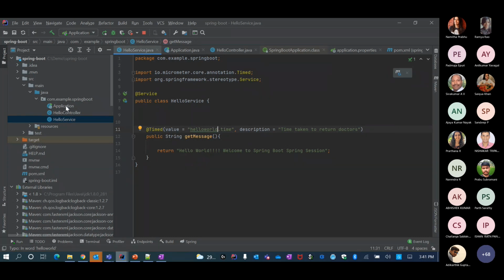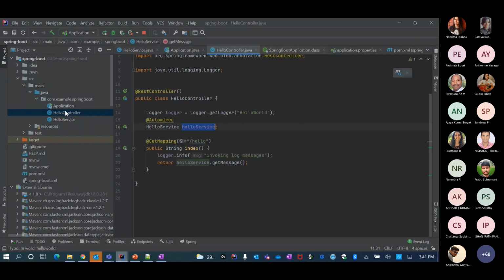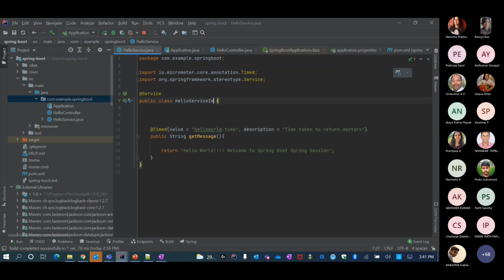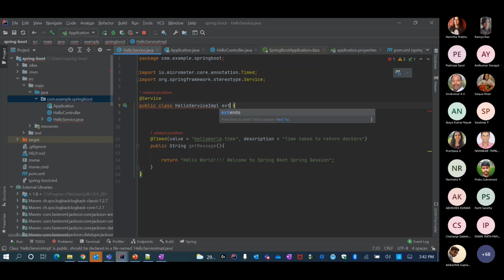It looks for, for example, where can I find a class of type HelloService. Then it found this particular HelloService and put this. But it was not the right way to do. I should have probably done something like HelloServiceImpl extends HelloService.